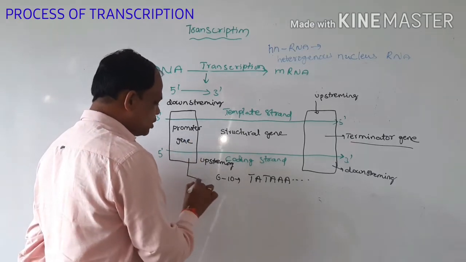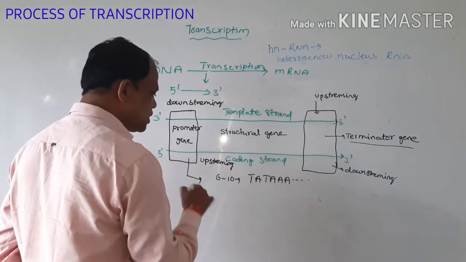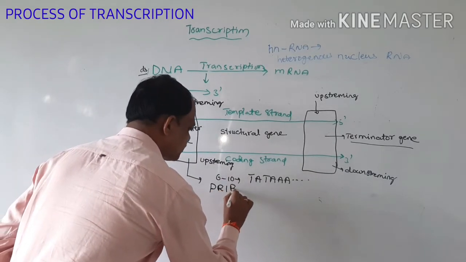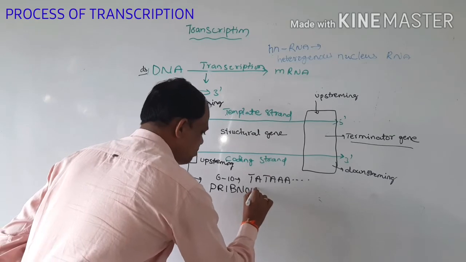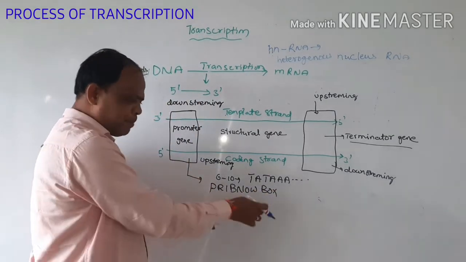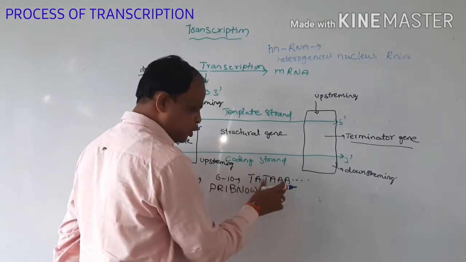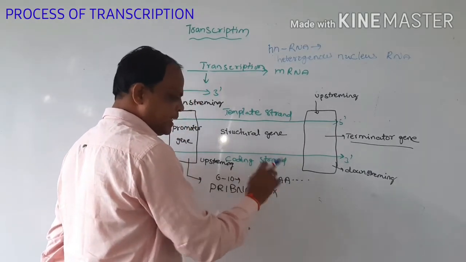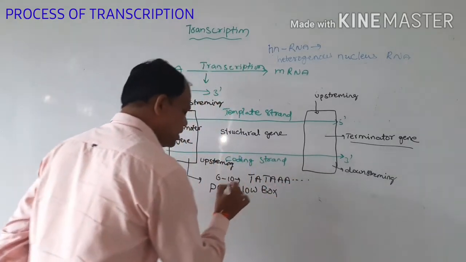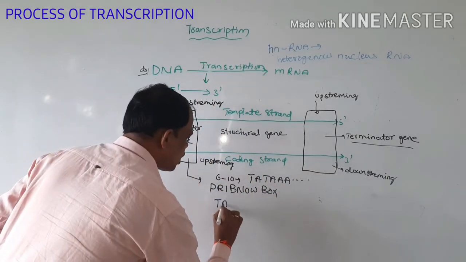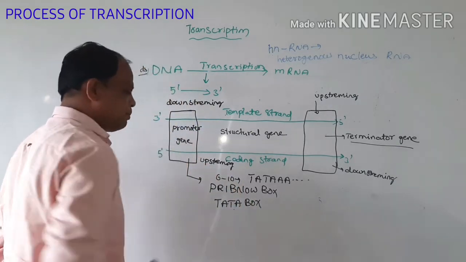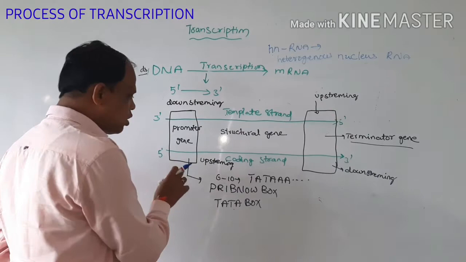The promoter gene is also called the Pribnow box, and the Pribnow box contains nucleotides like TATA. Because of this, another name of this promoter gene is the TATA box.